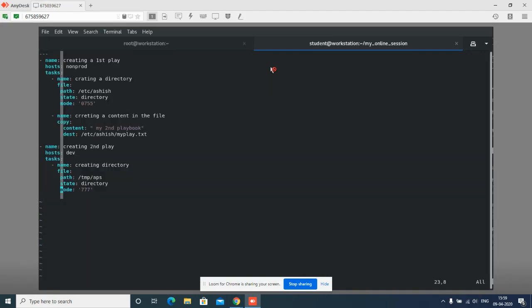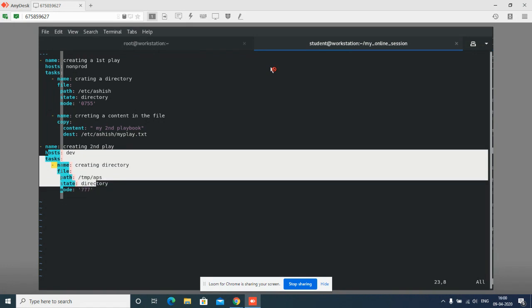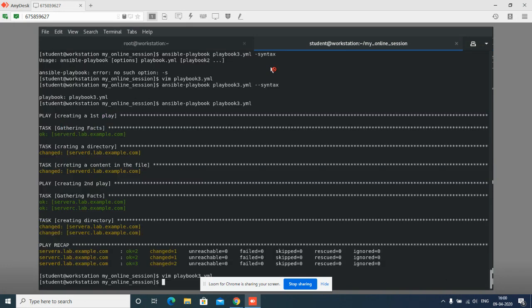Now I can show you the playbook again. What that playbook has done on the non-prod: it created the directory with the Ashish name in the etc directory, and it created the content of my second playbook. So this is how I can write my playbooks in a number of ways. I have shown you examples of how to write a playbook, how to write a single play, and how to write multiple plays in one playbook.